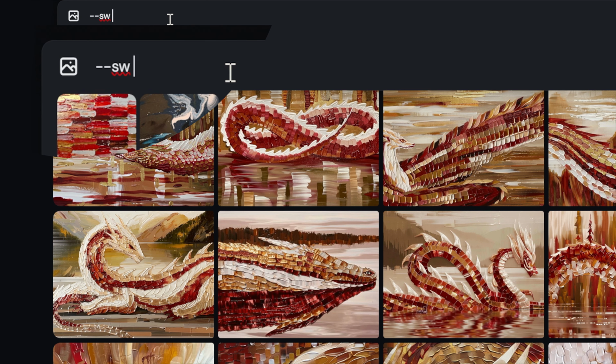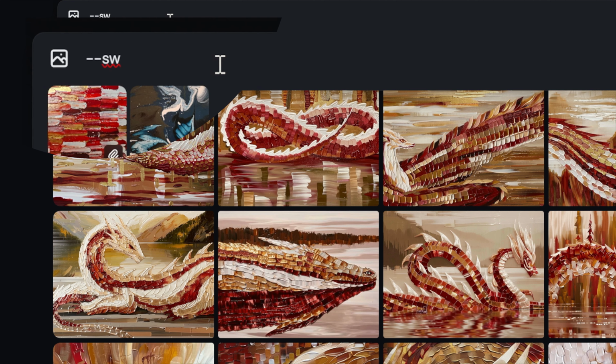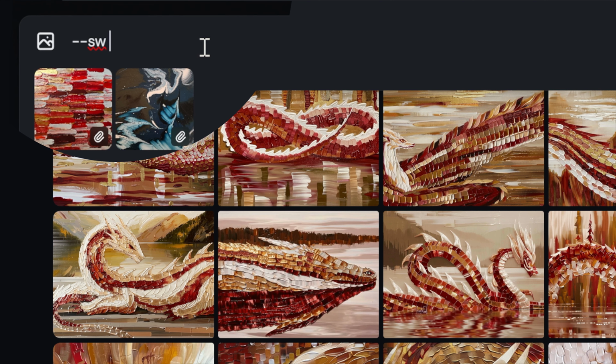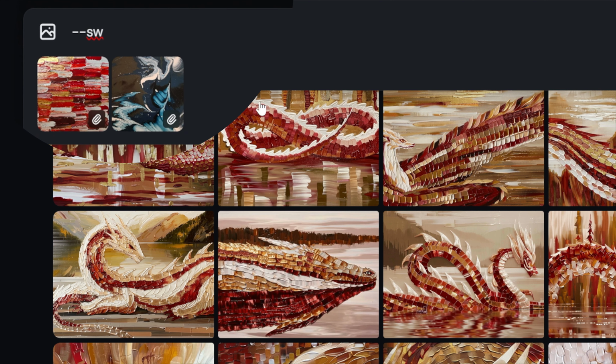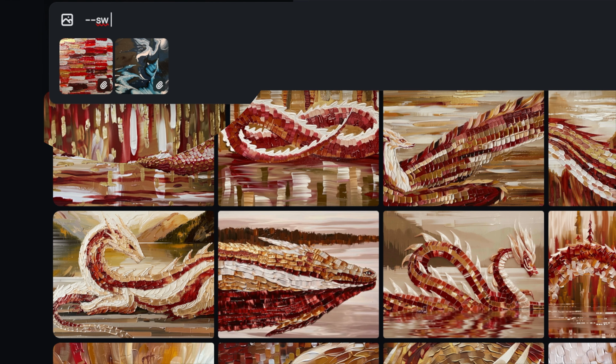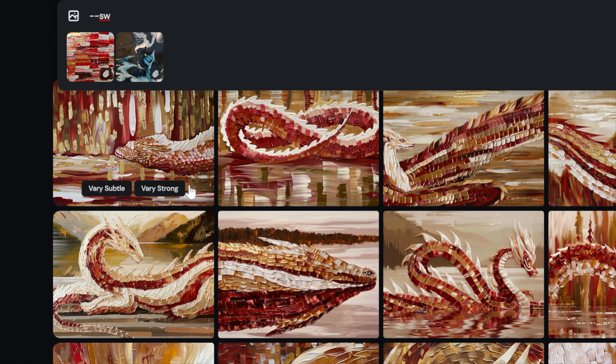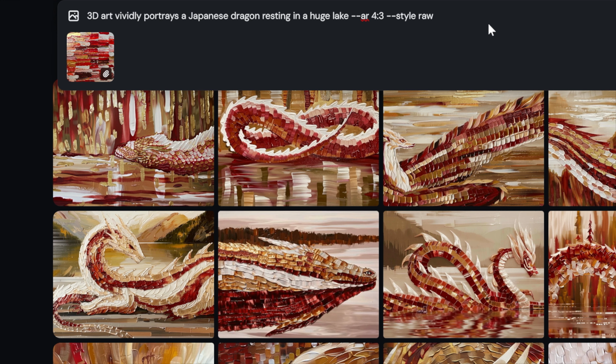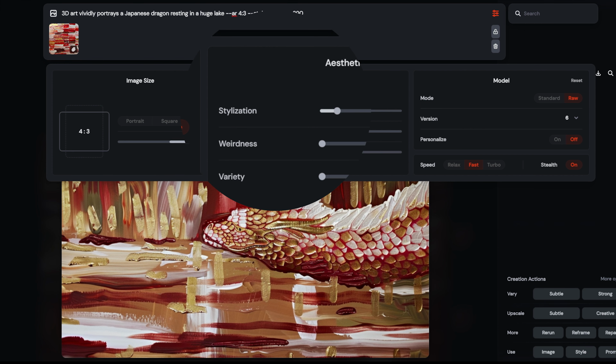We are allowed to adjust the strength of the style reference with --sw. The range is from 0 to 1000 and the default is 100. For this type of image generation, try to keep the prompt as simple as possible because we want all the elements from the style reference image to be picked up by Midjourney. And the stylization here is different from the style reference weight.